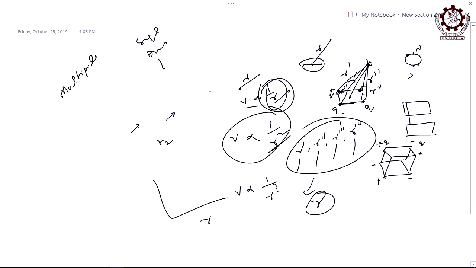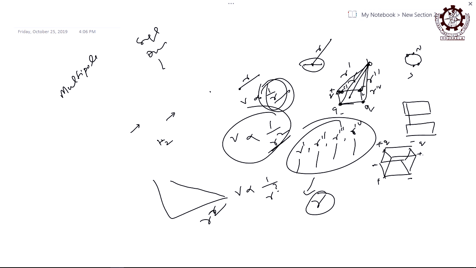If you plot a graph for a monopole, how will the potential vary? If r is more, potential will be less. But if it is proportional to r square, then what is the nature? Is it a straight line like this or will it be different? It will be different. So the potential will vary in a different way when it is a dipole. When single pole it goes like this, but when dipole it is different than that. When it is quadrupole it will be different again, and if it is octopole again different. So all are different. Then what is the relation with that r?